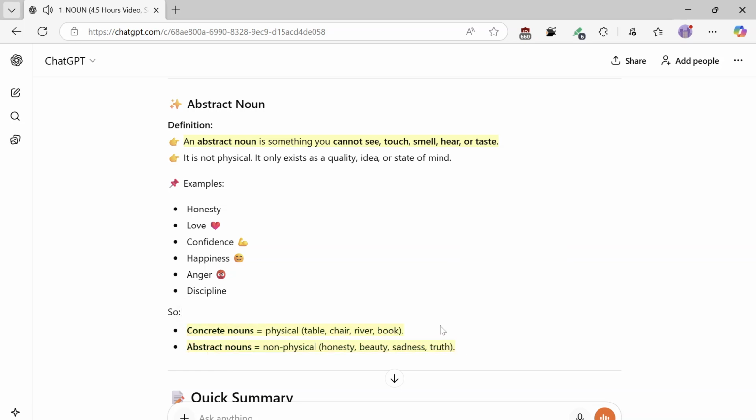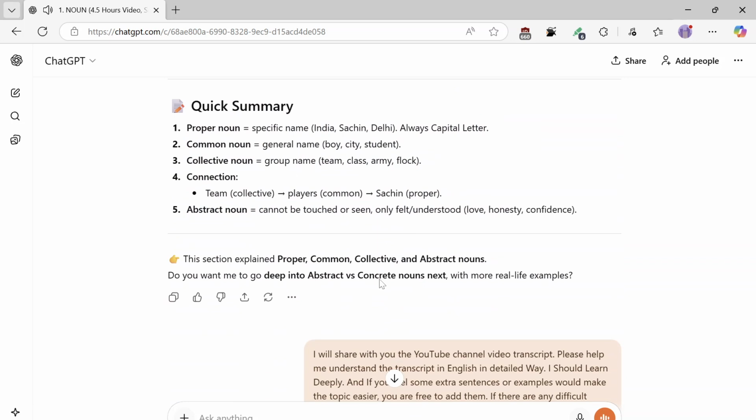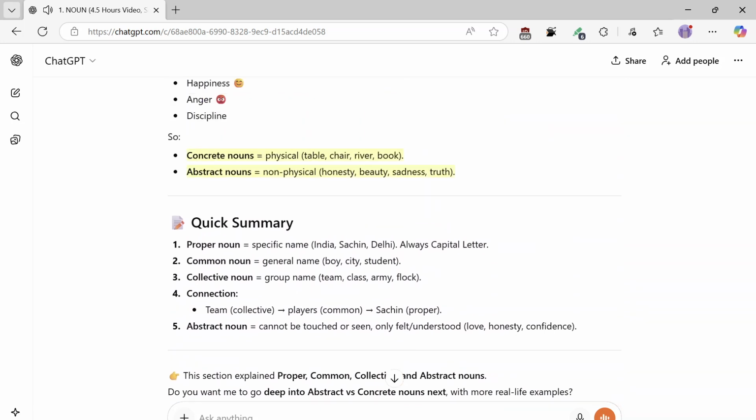Our quick summary: 1. Proper noun equals specific name: India, Sachin, Delhi. Always capital letter. 2. Common noun equals general name: boy, city, student. 3. Collective noun equals group name: team, class, army, flock. 4. Connection: team, collective; players, common; Sachin, proper. 5. Abstract noun equals cannot be touched or seen, only felt and understood: love, honesty, confidence.